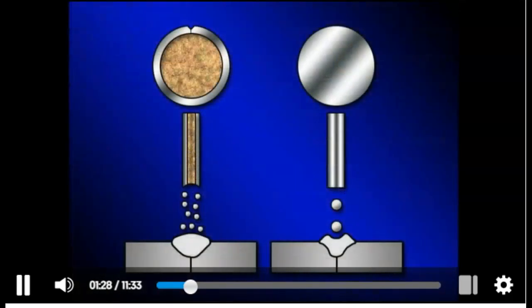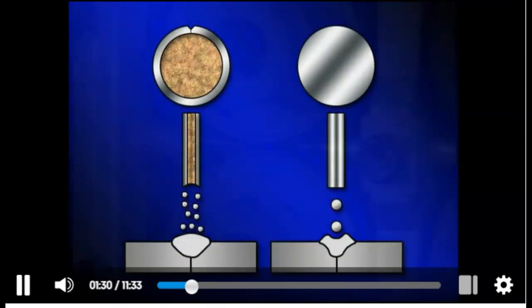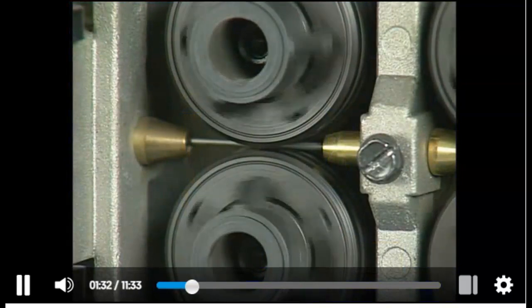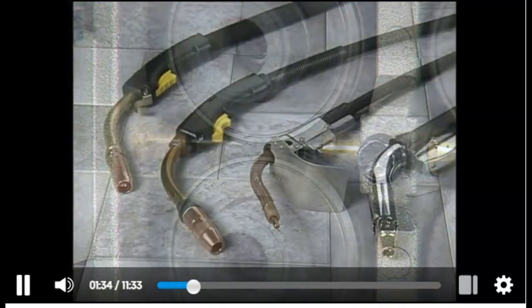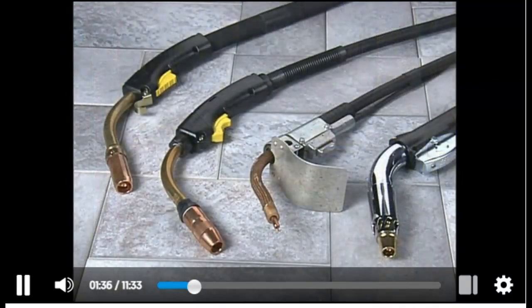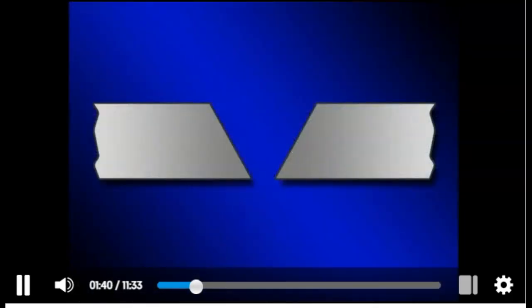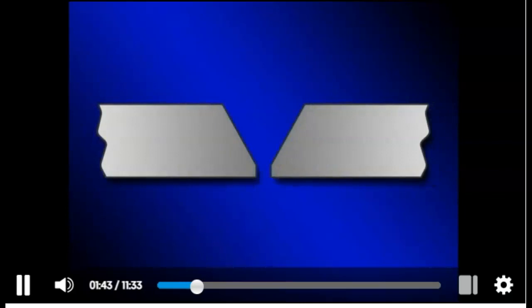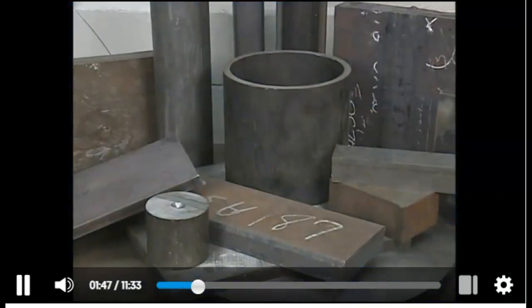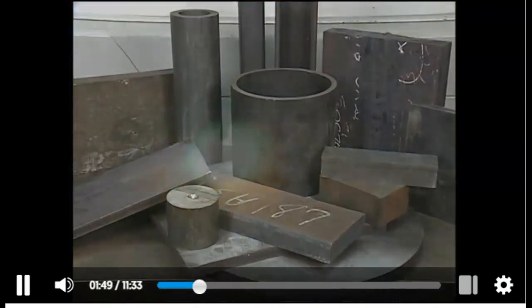These include the use of tubular electrodes instead of solid wire, the type of drive rolls required for tubular wire, the type and size of the guns used for FCAW, the differences in joint design due to the deep penetration and high deposition characteristics associated with FCAW, and the thickness of the material that can be joined. We'll also look briefly at metal cored wire, which is similar in construction to flux cored electrodes.